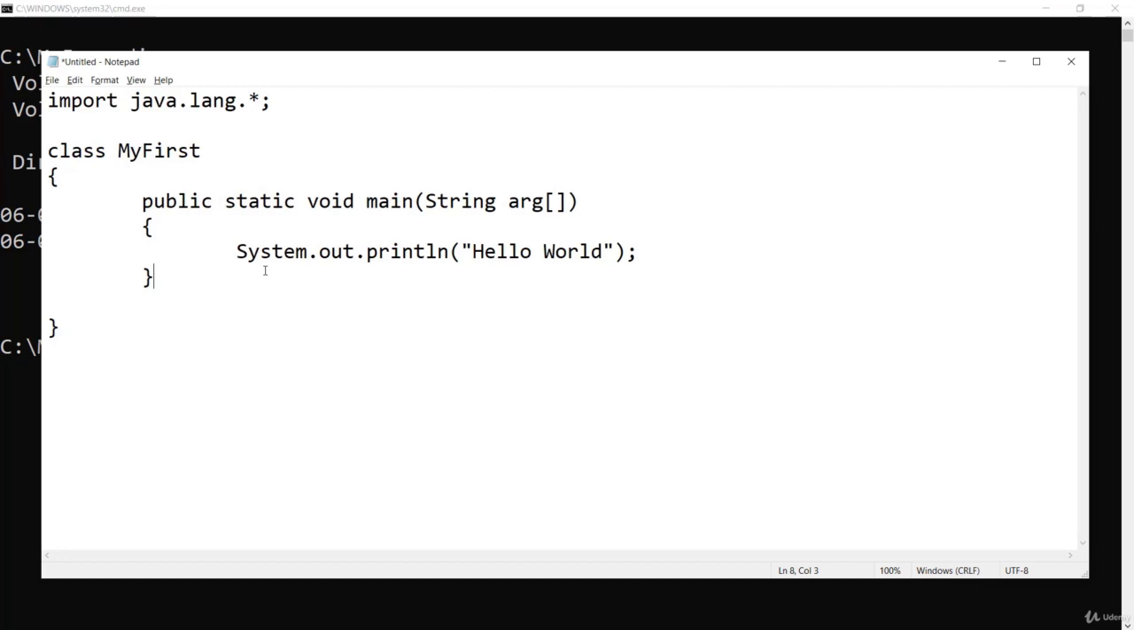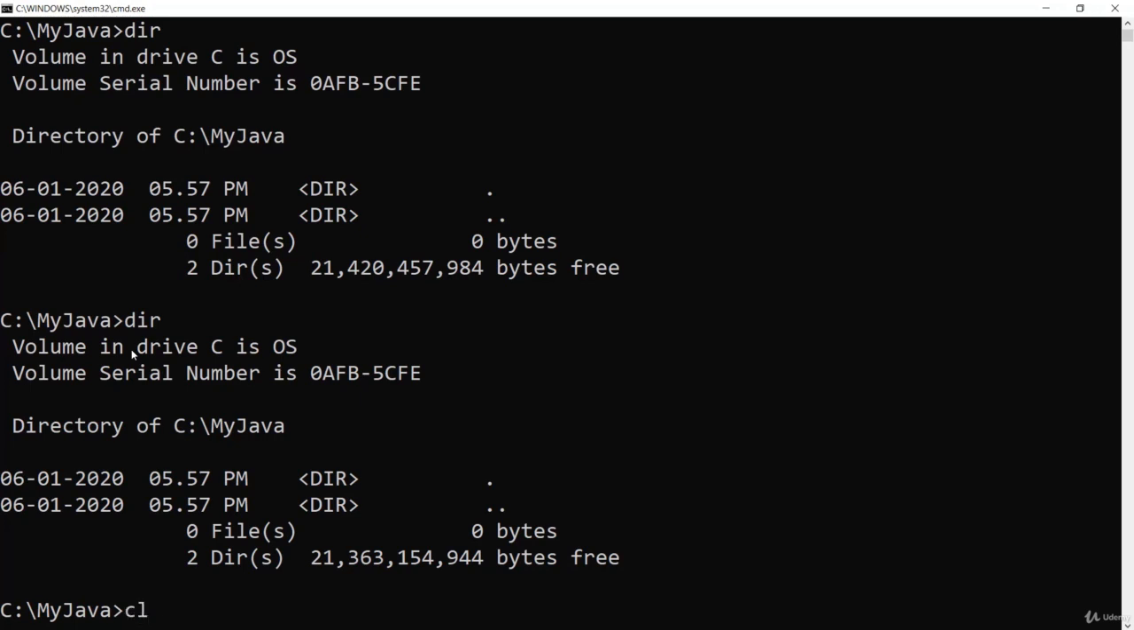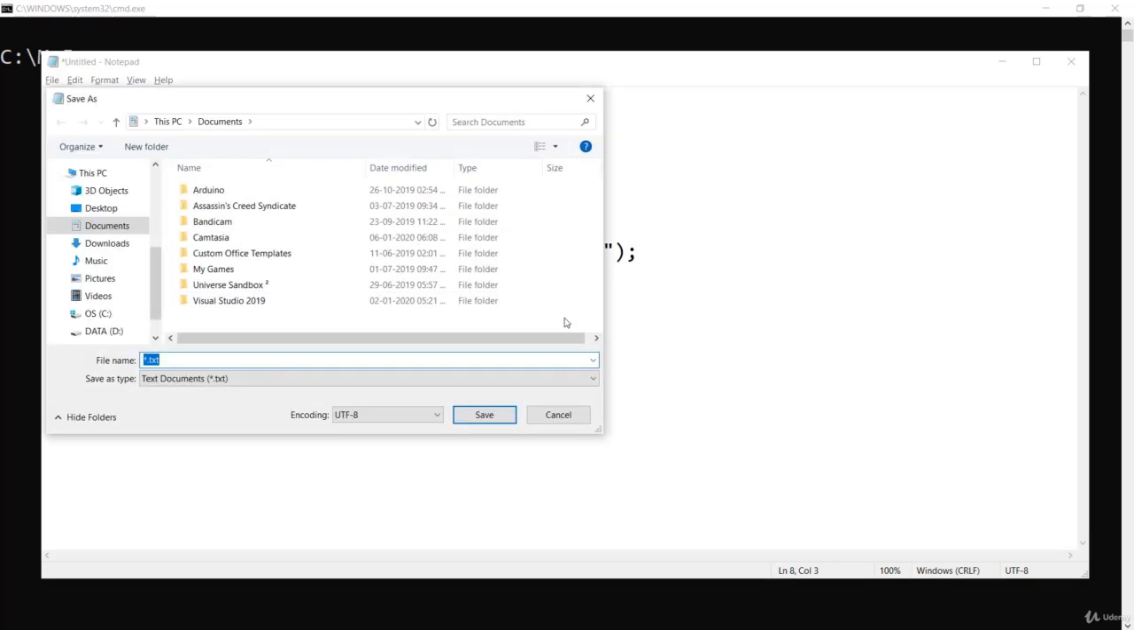Now first of all, save this file. So where should I save it? I should save it inside this folder, my Java. Right now if you see dir, nothing is there. So here I should save it. So go back to Notepad, say File, Save, or you can press Ctrl S, and here I should select that folder.